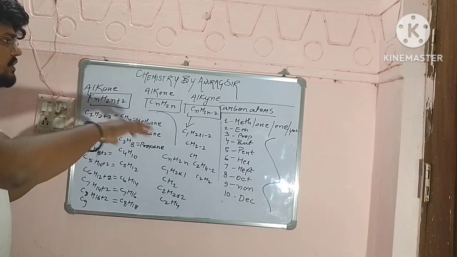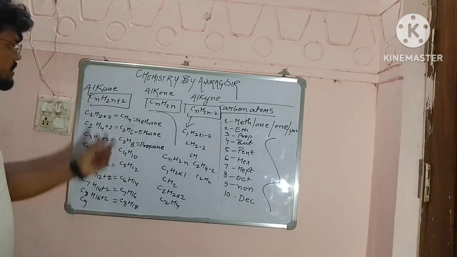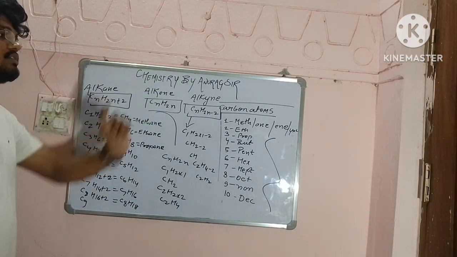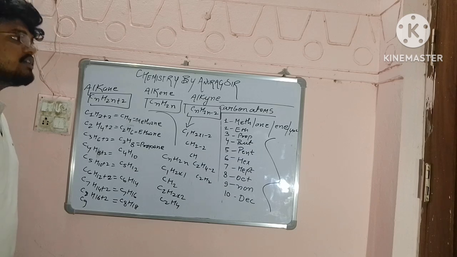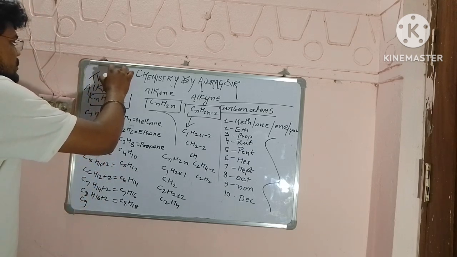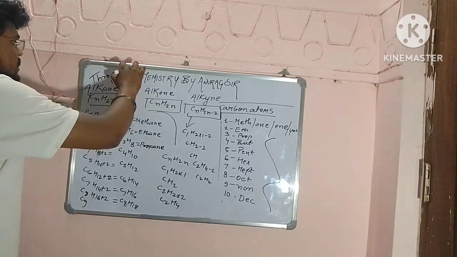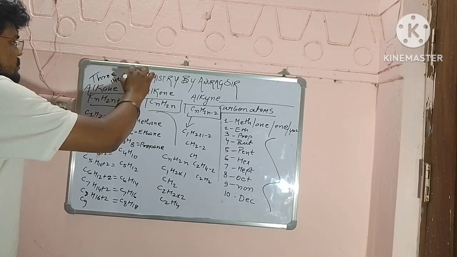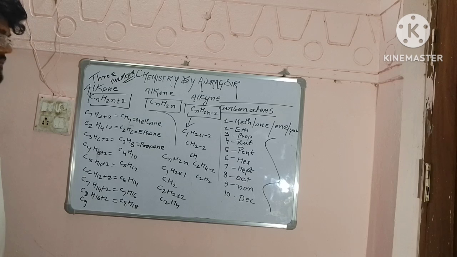So this was the general formula for the alkane, alkene and alkyne. They are the three members of the homologous series.